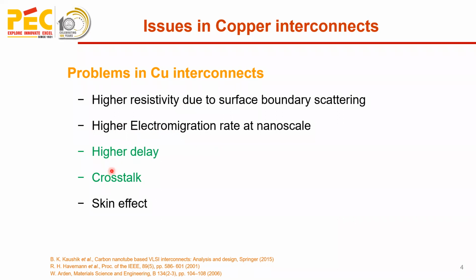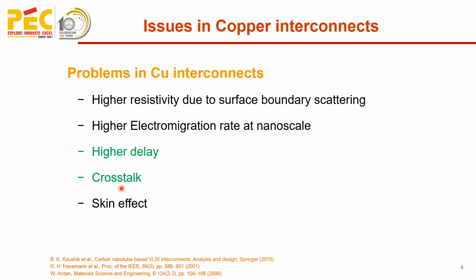It also causes, due to scaling down at nanoscale, the delay in global level interconnects to increase as a square function of the scaling factor. And we know that global interconnects dominate the performance in integrated circuits. The interconnects are also closely placed with higher aspect ratio, so crosstalk and excessive signal delays occur.